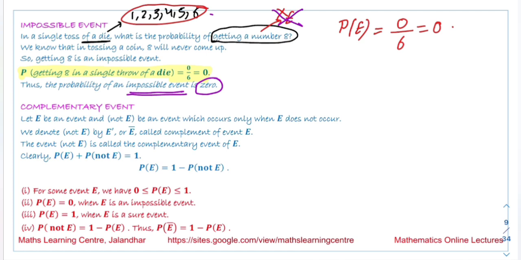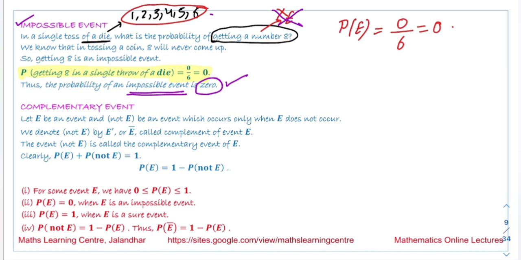So we have two cases. One is when we have an event which we are sure is going to happen, then that is called the sure event, and those events which can never happen are called impossible events. The probability of an impossible event is 0, and the probability of a sure event is 1.